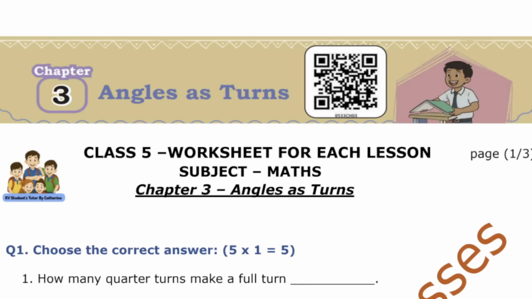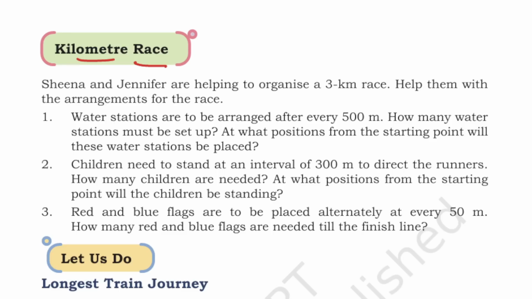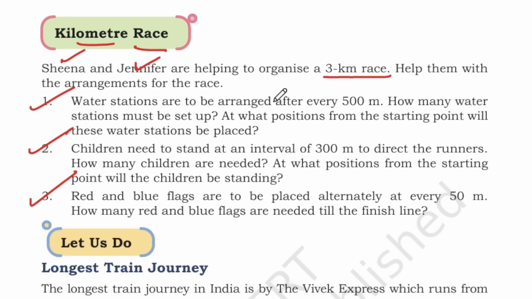Kilometer Race. Sheena and Jennifer are helping to organize a 3 kilometer race. Help them with the arrangement for the race. So these two students, Sheena and Jennifer, are helping to organize a 3 kilometer race in their school. Now we have three questions. So we are going to help Sheena and Jennifer to organize the 3 kilometer race.